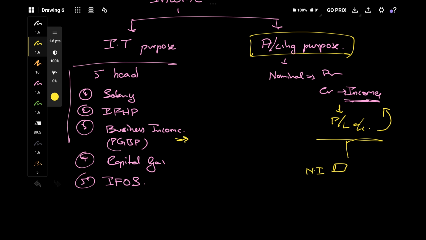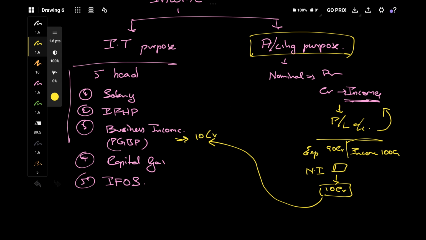Example, let's take expenses as 90 crores and incomes as 100 crores. He'll get net income of 10 crores here. Can we take this 10 crores directly here as 10 crores? No, we can't take that at all. Why? Because